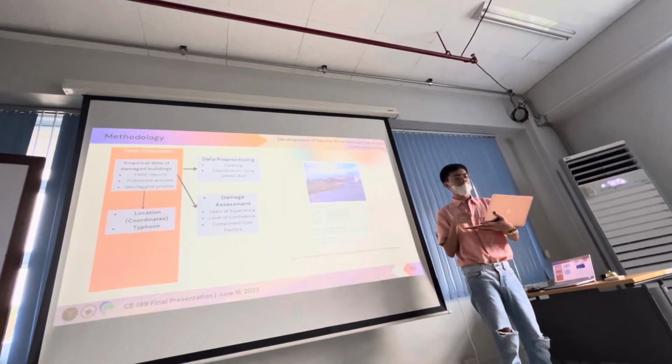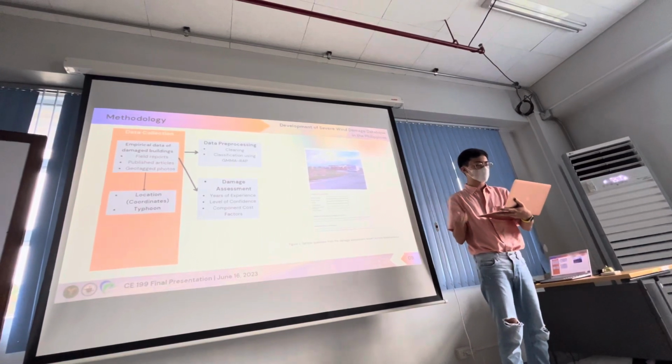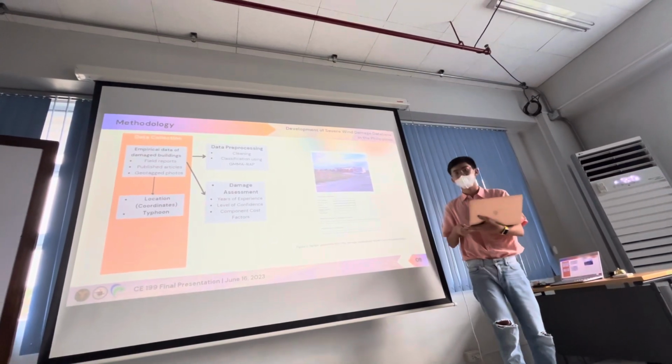To obtain the building damage ratio, a component-based approach was employed. Here, a damage assessment in the form of an expert survey was conducted. Here's a sample question from the survey.